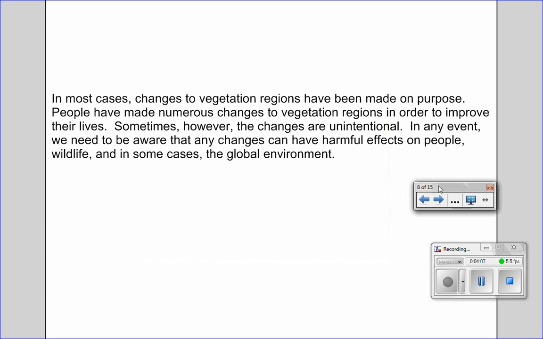In most cases, changes to vegetation regions have been made on purpose. People have made numerous changes to vegetation regions in order to improve their lives. Sometimes, however, the changes are unintentional. In any event, we need to be aware that any changes can have harmful effects on people, wildlife, and in some cases, the global environment.